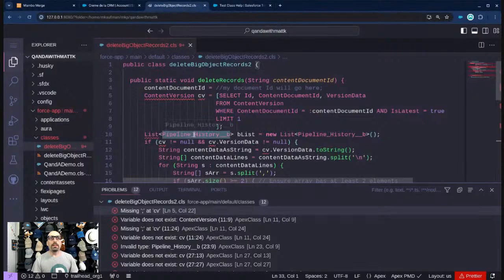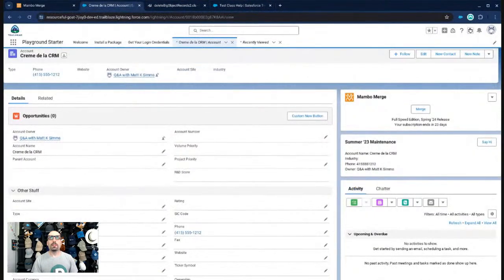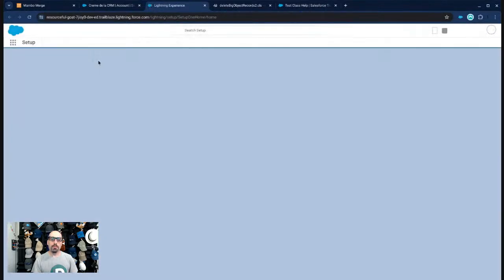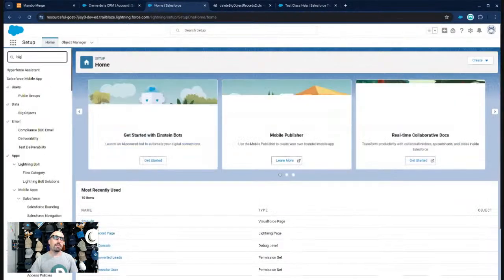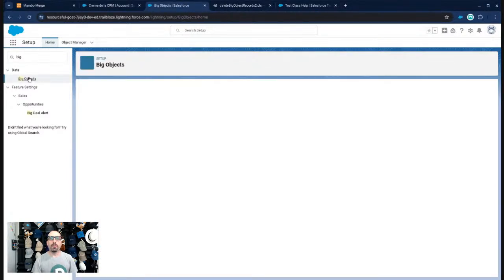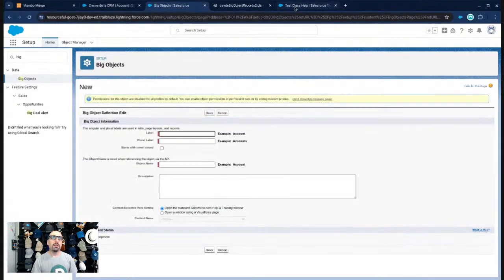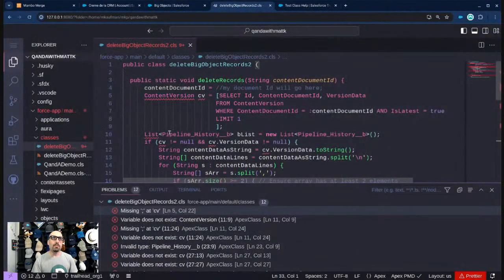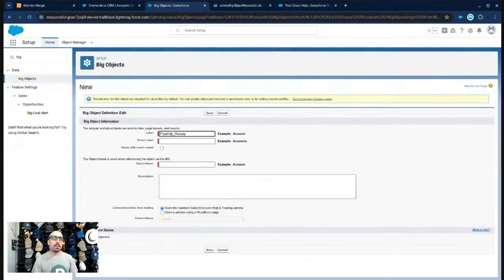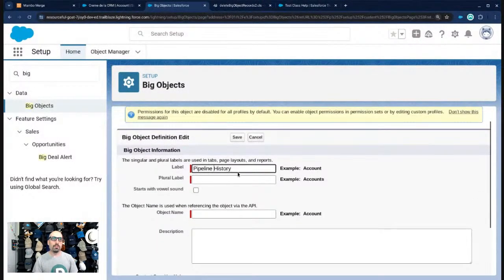So in order to be able to compile this, I'm going to have to create a big object. Let's come back to my org here, and we'll go to Setup. And on the left-hand side in the quick find, I'm typing big objects. Now this is a Trailhead playground, so I don't know what the limits are on this org. Hopefully we can create one big object, and then I'll delete it later if needed. So the name of this object is pipeline history. Let's go ahead and type that in. And let me zoom in for those of you at home. There we go, pipeline history.